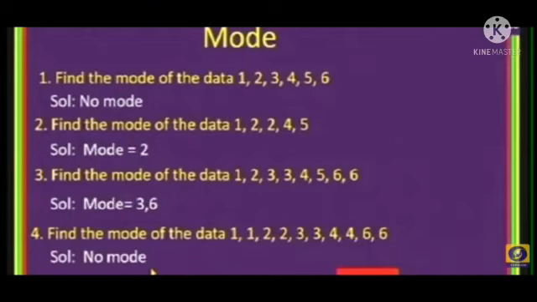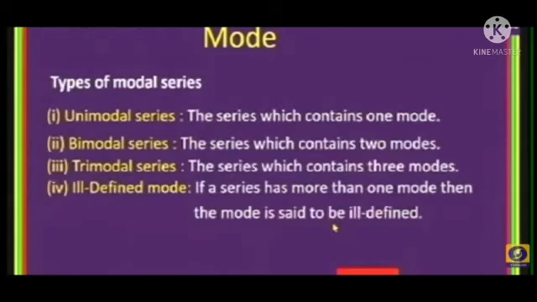So the final answer is mode equals 3, 6. Next question. Find the mode of the data 1, 2, 2, 3, 3, 4, 4, 6, 6. In these observations, all numbers are repeated 2 times. So there is no mode.